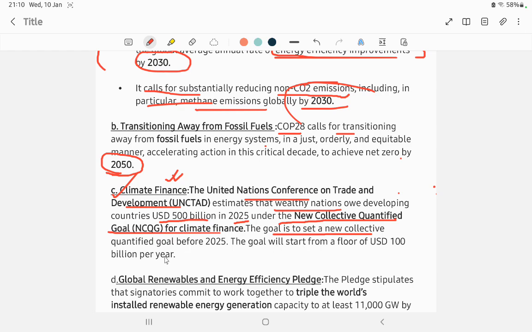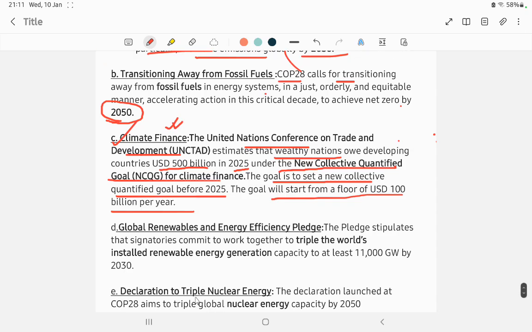The goal is to set a new collective quantified goal before 2025. The goal will start with a floor of 100 billion per year. So poor countries can get 500 billion over time, starting with 100 billion every year.